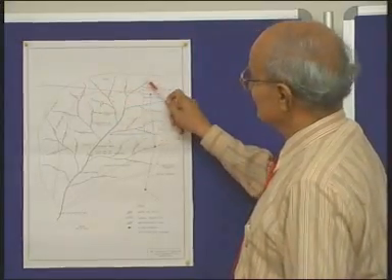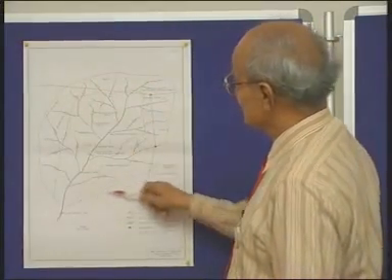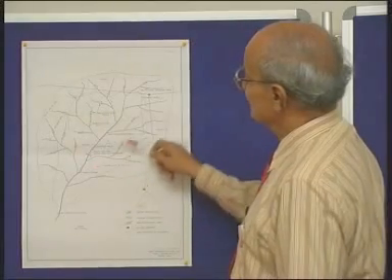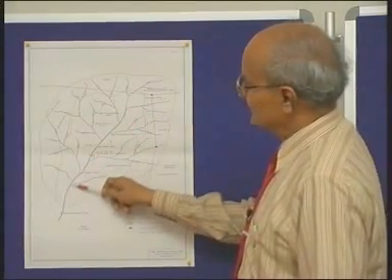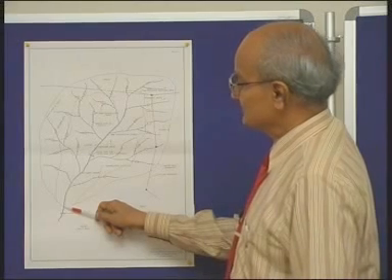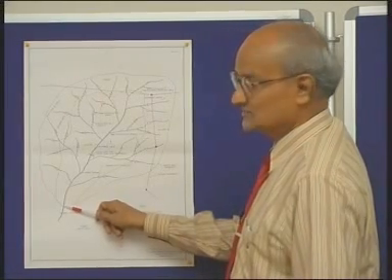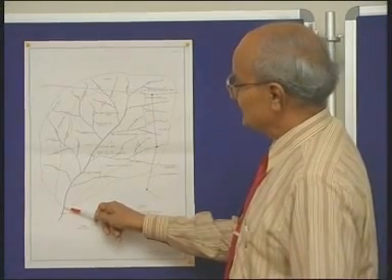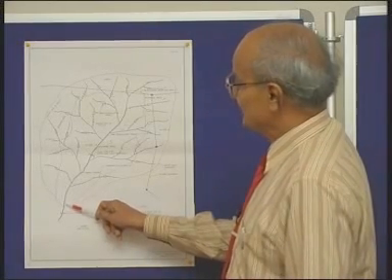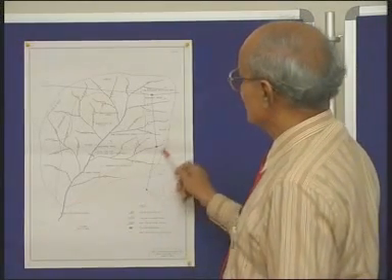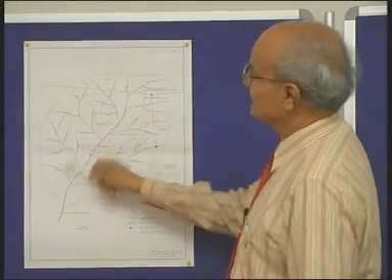In other words, any rainfall occurring within this watershed will have a runoff into the main stream, and if this is the point of consideration, then the flow that occurs in the stream here would be the one which comes from this entire area.